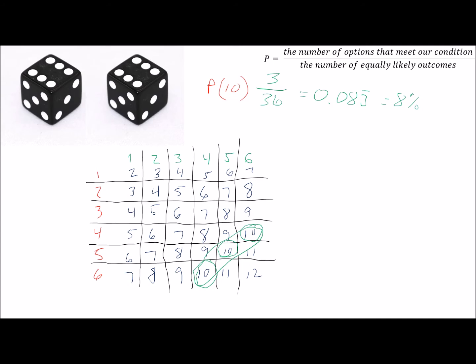It's an 8% chance of rolling a 10 with 2 dice. And if you're a gambler, if you go down to Atlantic City and you're playing craps, you'll see that you'll crap out at 11, which is down here. There's only 2 possible. That's a 2 in 36 chance, and 7, which is the most likely roll, because that has the most possible combinations of them all.